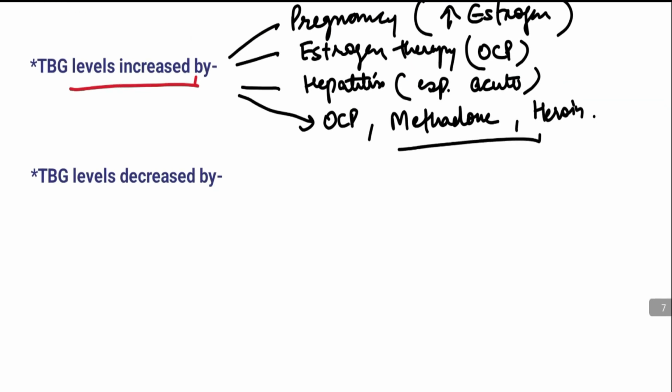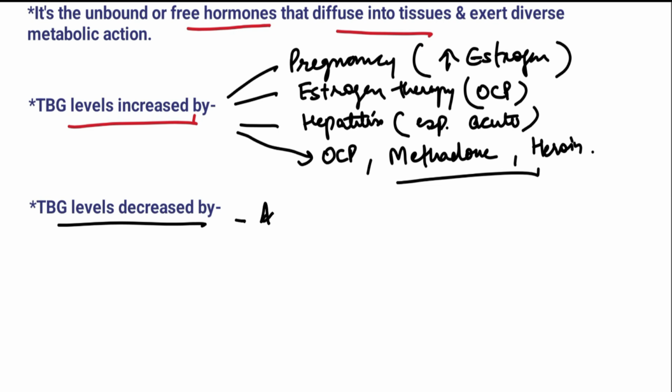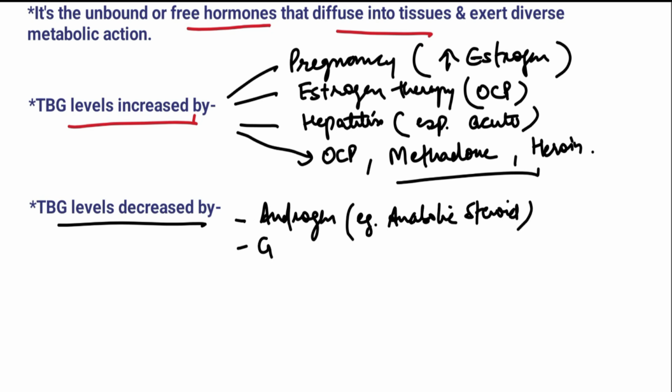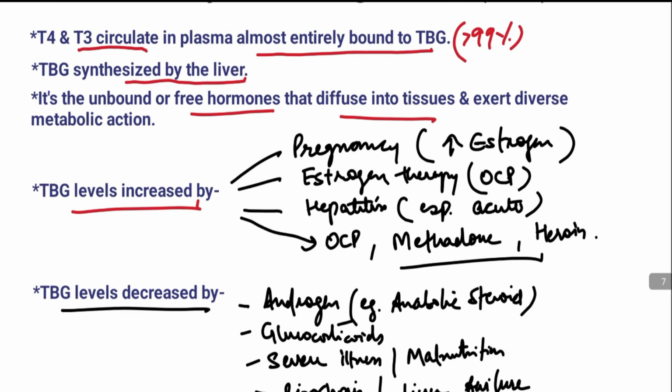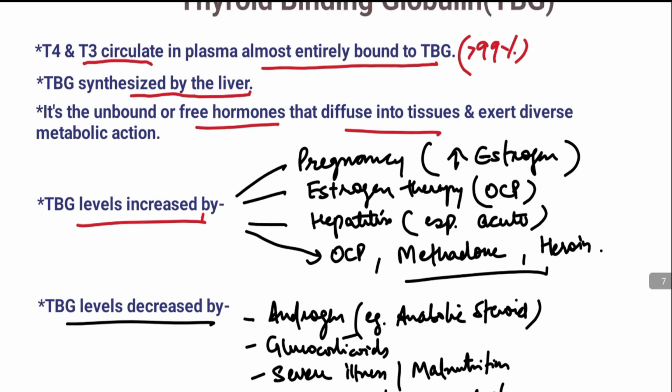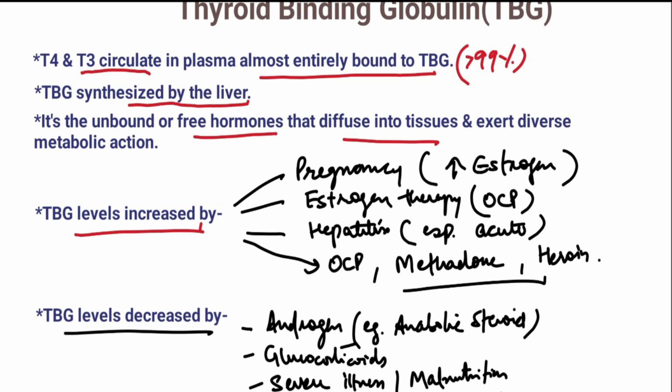The TBG levels are decreased by, number one, androgen excess in the body, for example, the anabolic steroid; the glucocorticoids, for example, dexamethasone; severe illness or malnutrition. And the last one is cirrhosis or liver failure. These are the few conditions where the TBG levels are affected. So it is important to measure the free T3 and T4 levels independent of increase or decrease level of TBG.